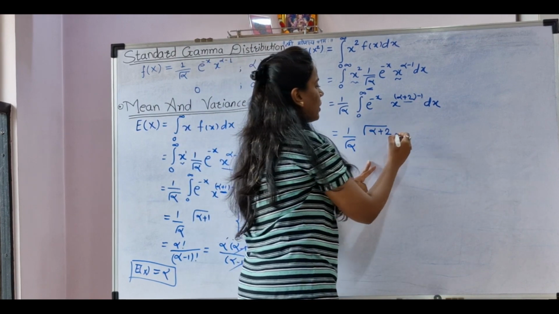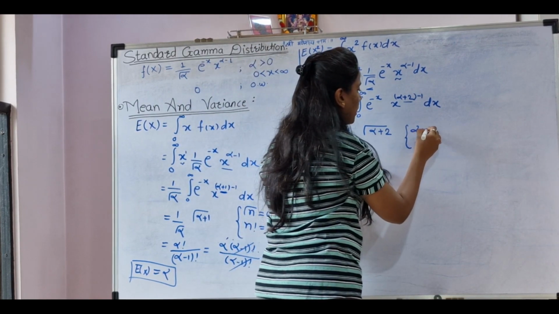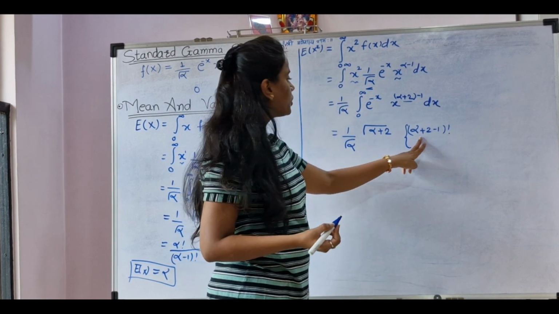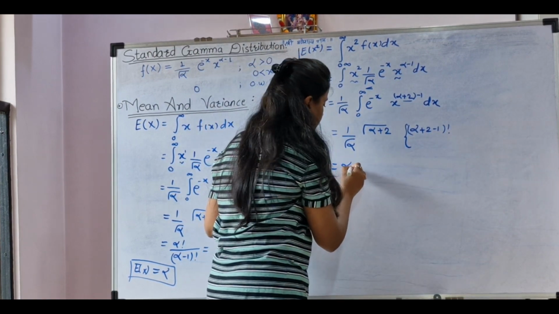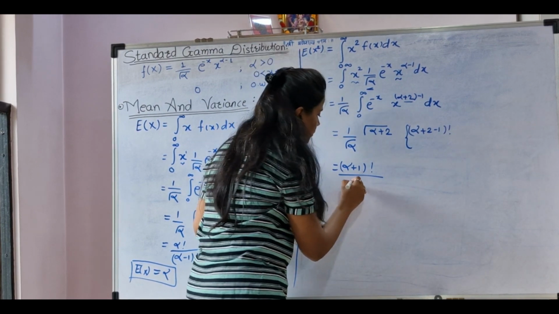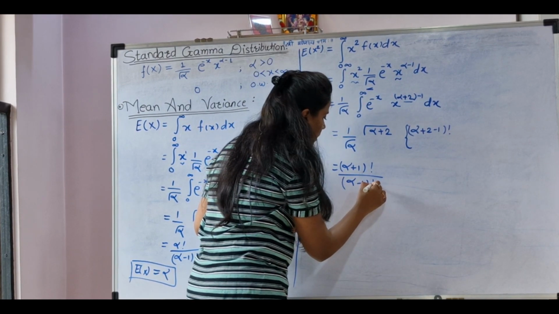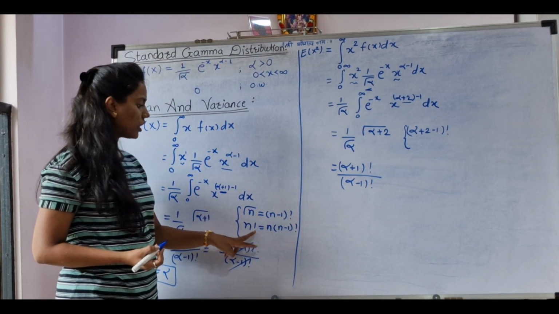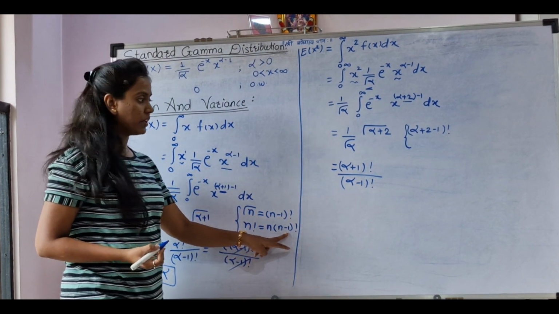So gamma alpha plus 2 will be alpha plus 2 minus 1 factorial, right? So in the numerator we get alpha plus 1 factorial, and in the denominator alpha minus 1 factorial. And n factorial is n into n minus 1 factorial.